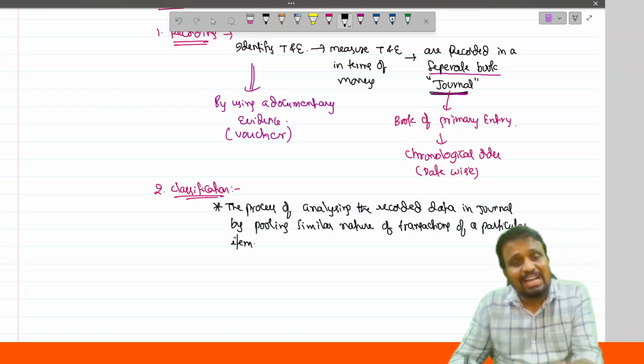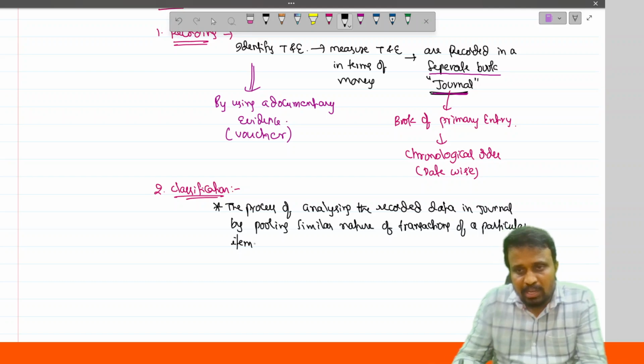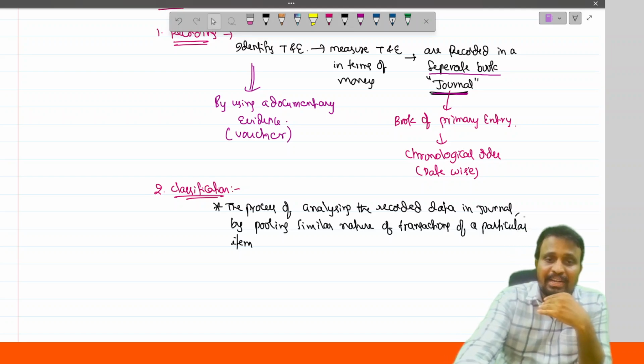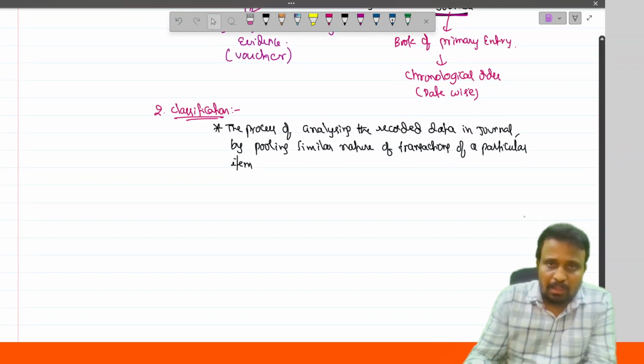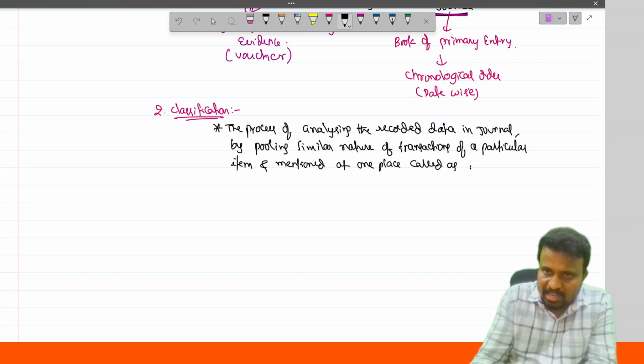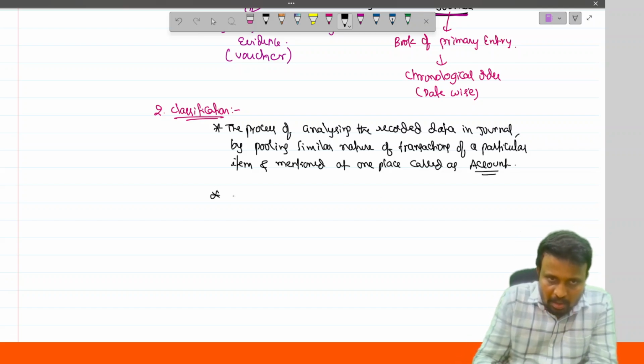The process of analyzing the recorded data in the journal by pooling the similar nature of transactions of a particular item and mentioning them at one place is called an account.